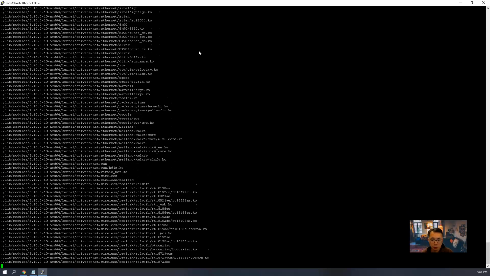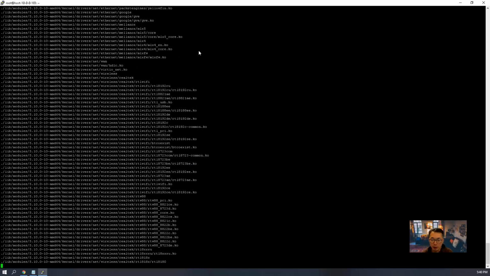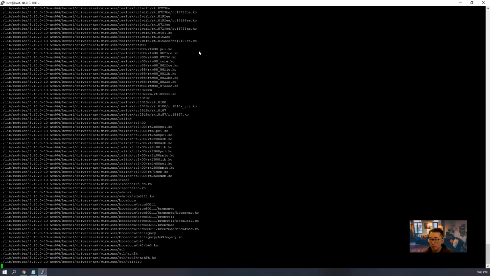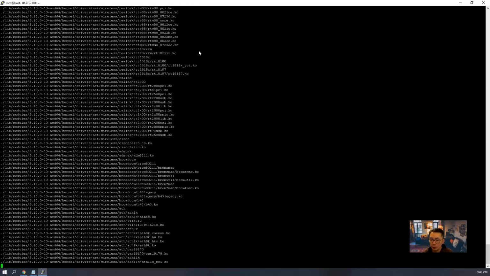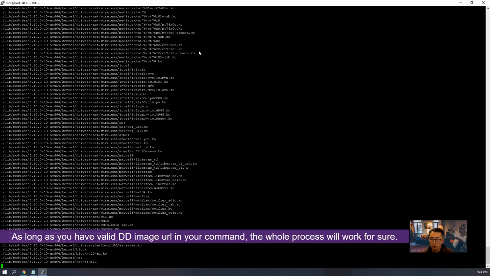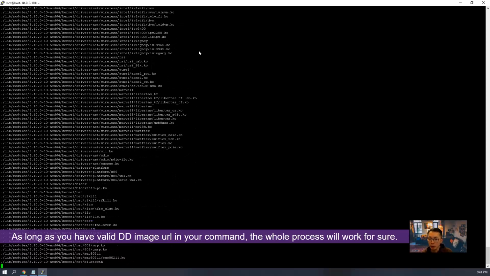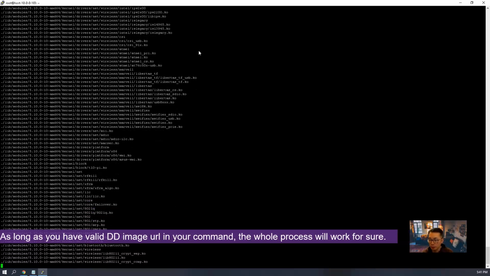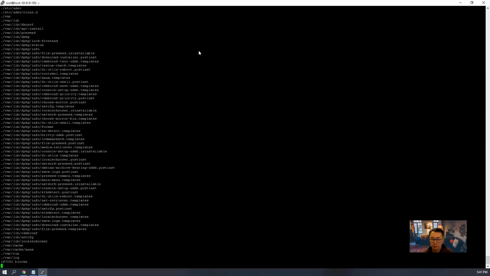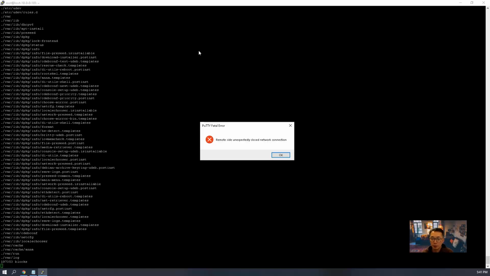So we won't be able to see any output from the SSH session. But if you have a VNC console connection, then you should be able to see the whole process. But that's optional. As long as we have a valid package URL in the command, the process is going to work for sure. So it will be stopped, and I will come back in 30 minutes to continue this video recording.